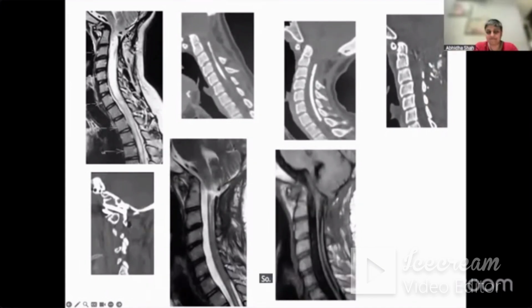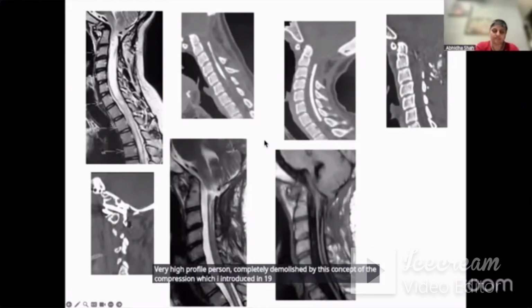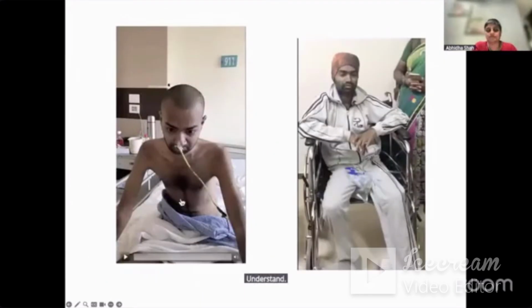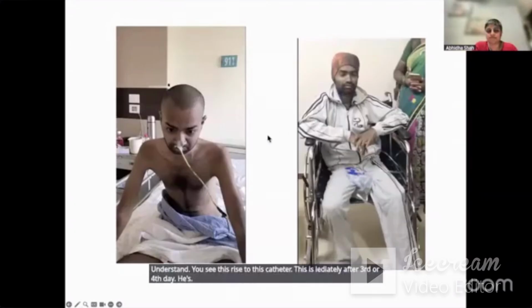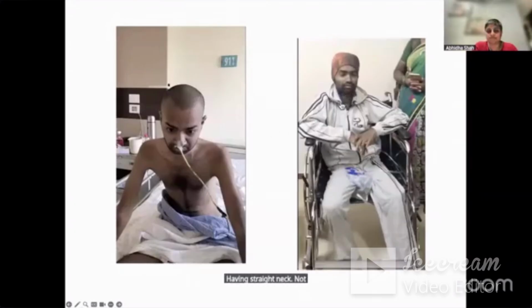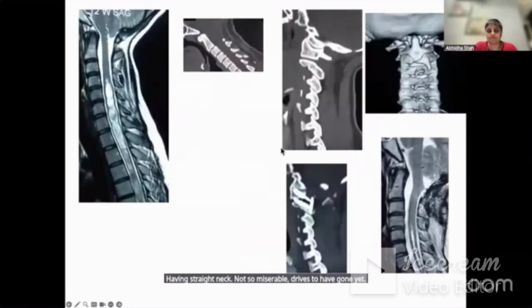So there is Syrinx, there is Chiari, there is foramen magnum. This patient underwent 13 operations. And a very high profile person, completely demolished by this concept of decompression, which I introduced in 1998. Understand, you see this Ryle's tube. This is immediately after third or fourth day, he's having straight neck, not so miserable, Ryle's tube gone, speech comes back. There is Syrinx, no problem here.